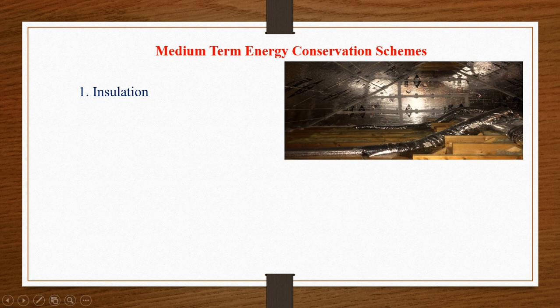Outside the house the temperature is very high, and inside the house it is less. Whenever there is a temperature difference, heat transfer takes place. Here there is no physical contact, therefore the heat energy will travel through radiation. But if there is insulation, the aluminum foil cannot let the heat energy into the room. So it acts like an insulation. It reflects back.